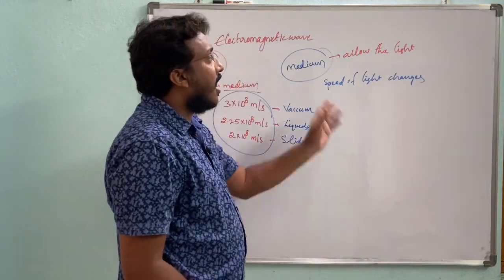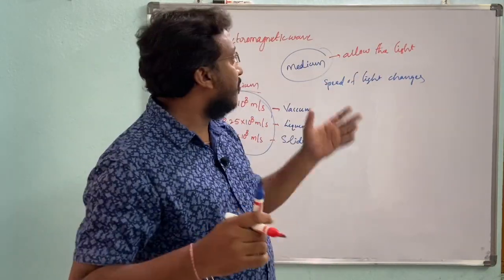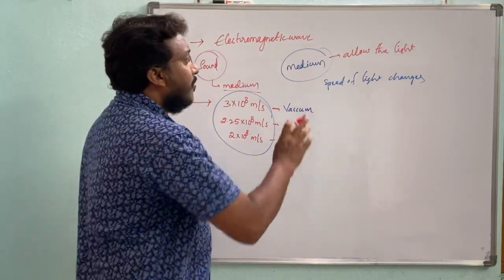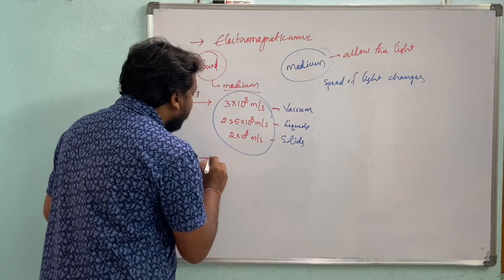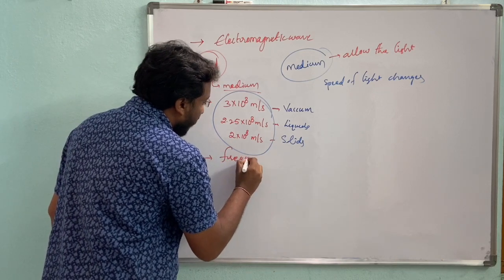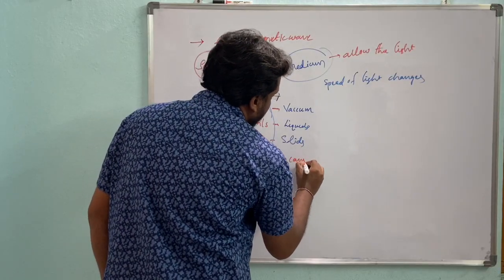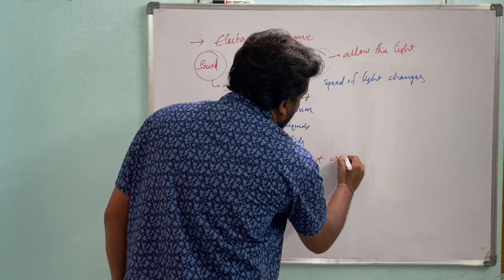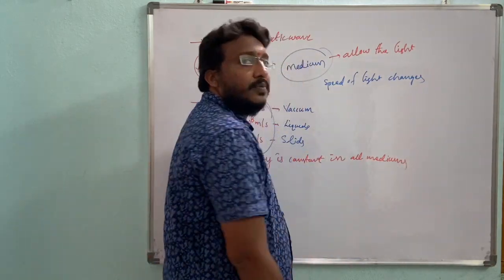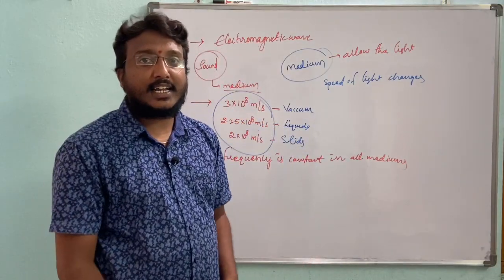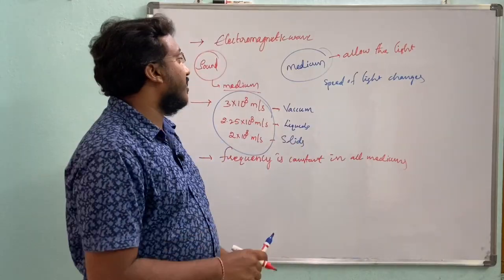Okay, the medium is what allows the light to pass. Medium to medium the speed changes, but the frequency is the same. Frequency is constant in all mediums. Speed changes, frequency is constant.